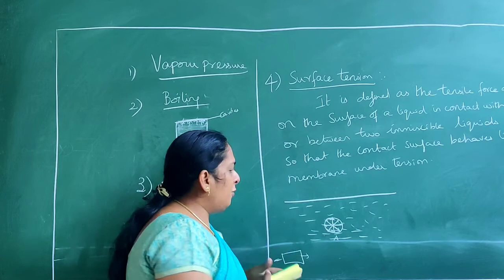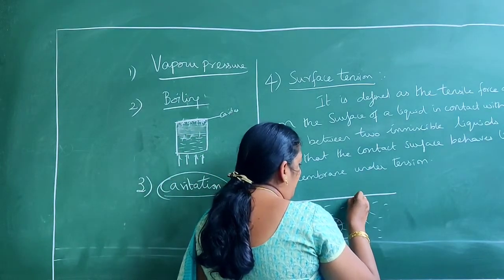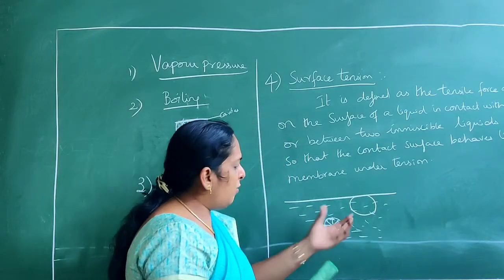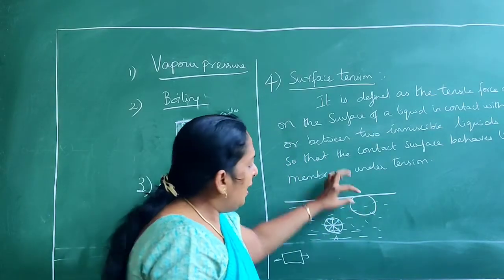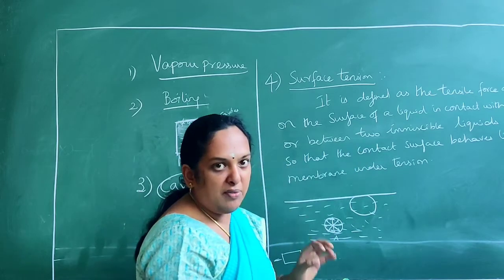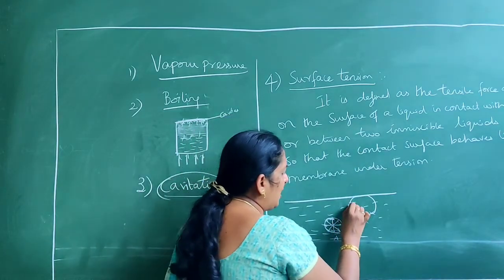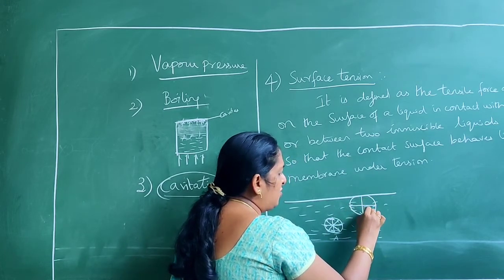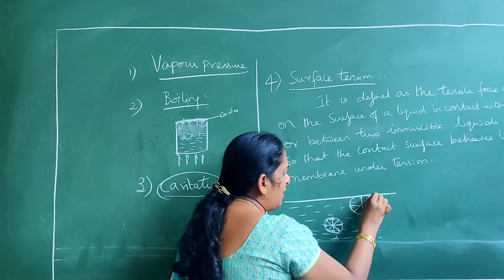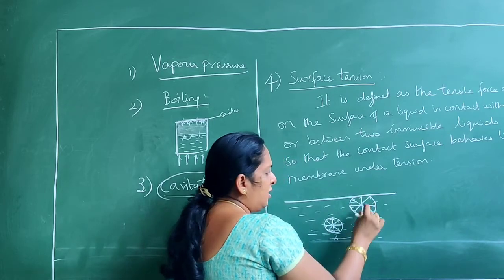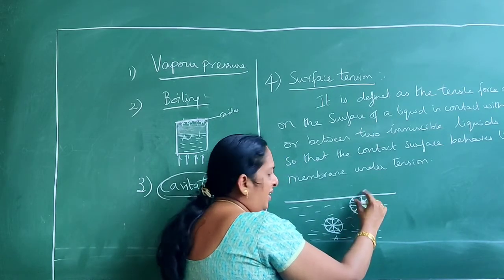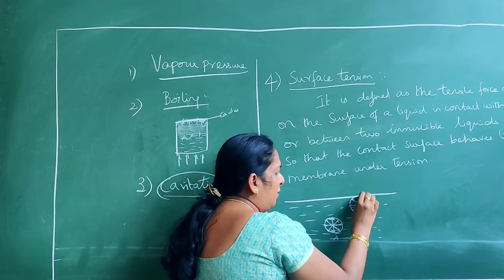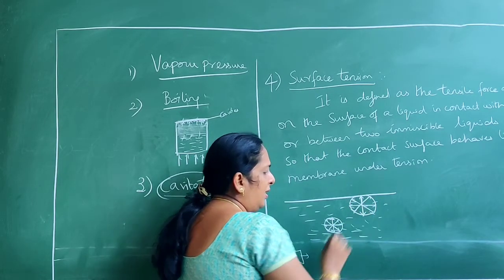Am I right? But consider one more molecule here which is in contact with the gas. One portion is in contact with the liquid and a small portion is in contact with the gas. These forces are okay, but when you come to the downward forces, the upward force will be very less compared to the downward force.